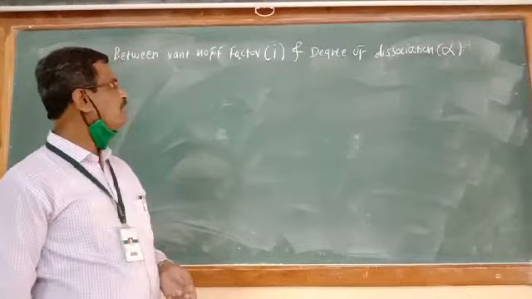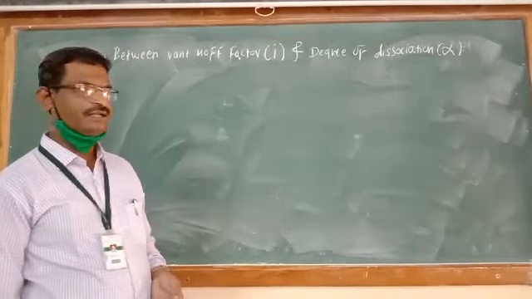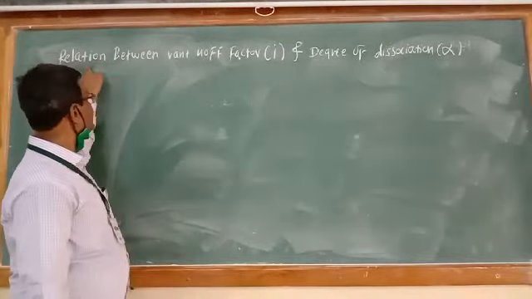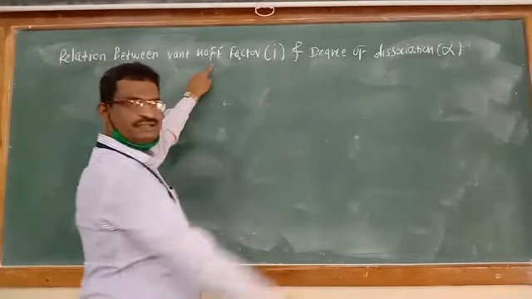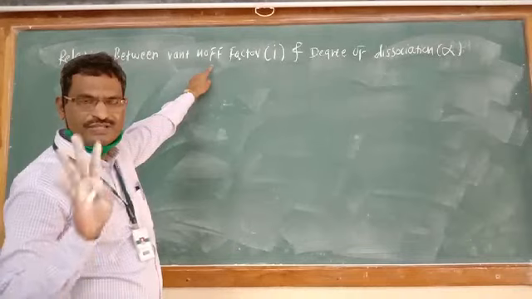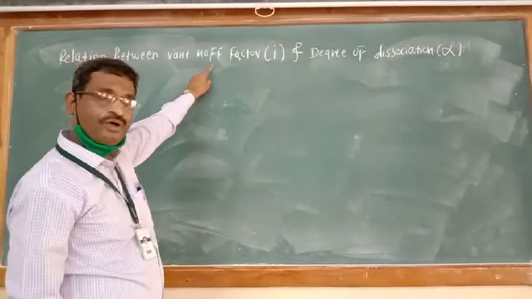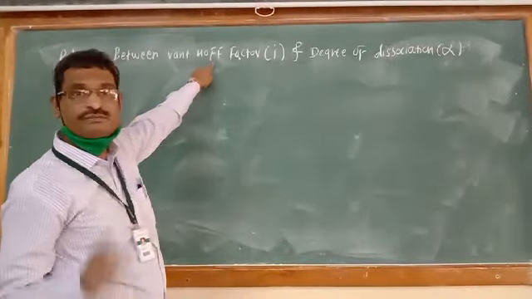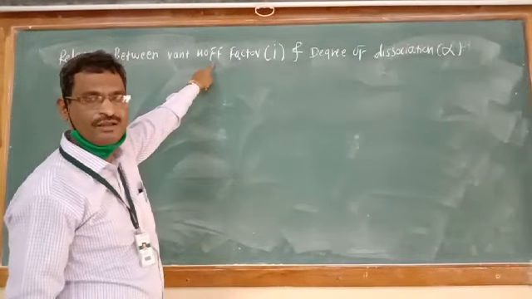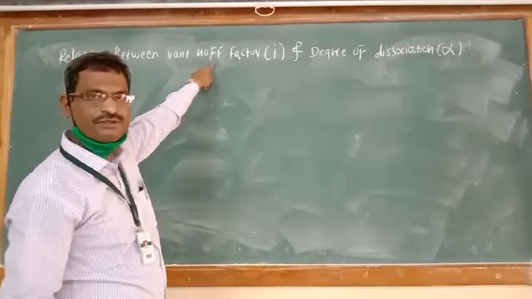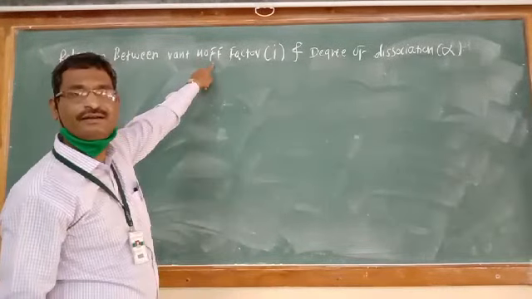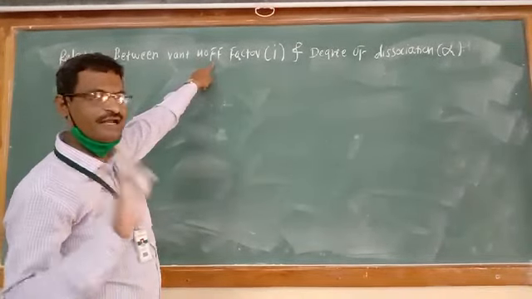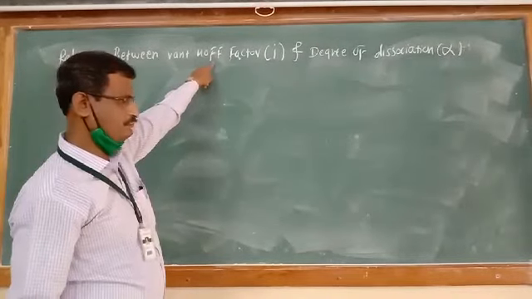So for a weak electrolyte undergoing partial dissociation, what is the relation between the Van't Hoff factor i and degree of dissociation alpha? Up to this level we have studied the Van't Hoff factor just for strong electrolytes, but for weak electrolytes which are undergoing incomplete dissociation, there is a different behavior. Let us see that different behavior.